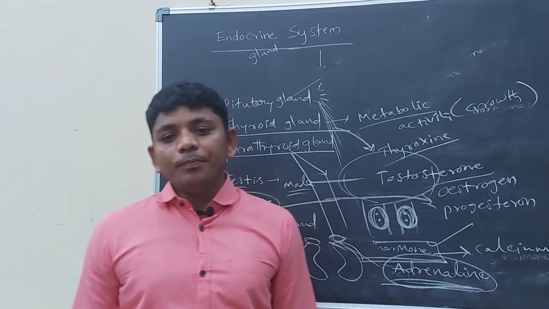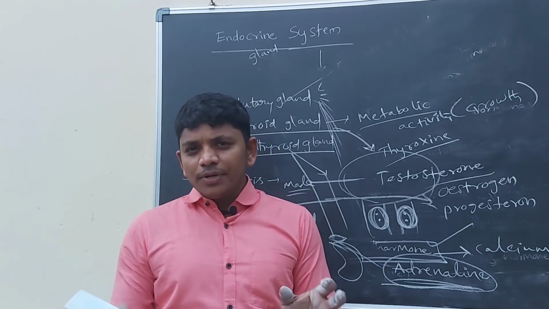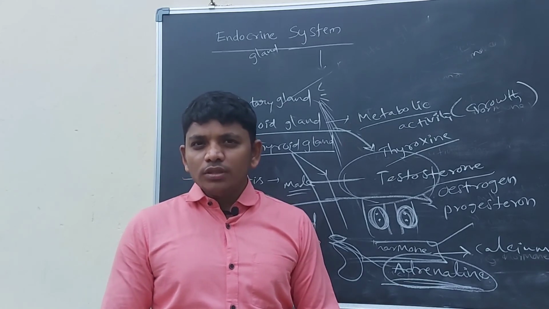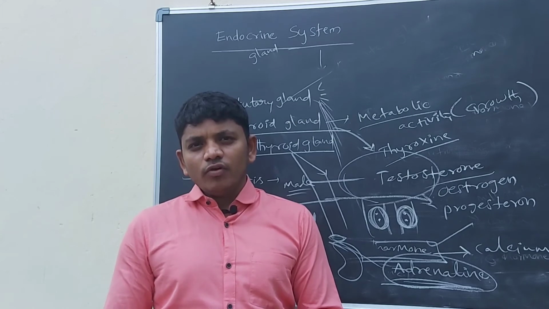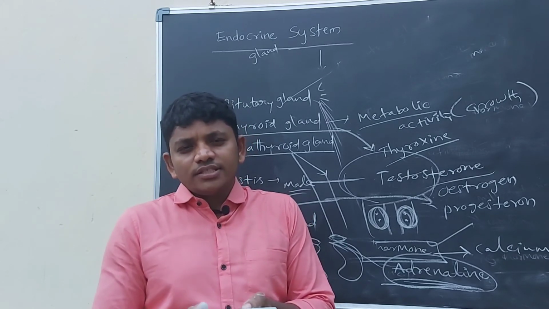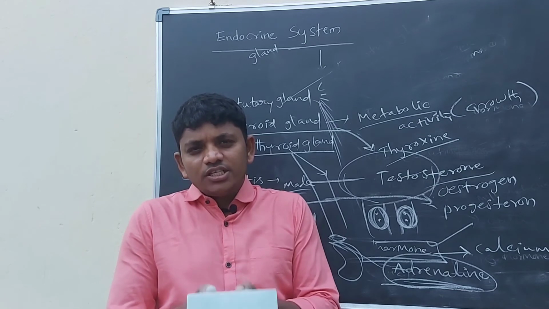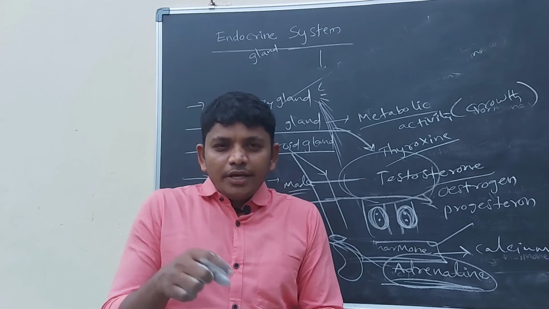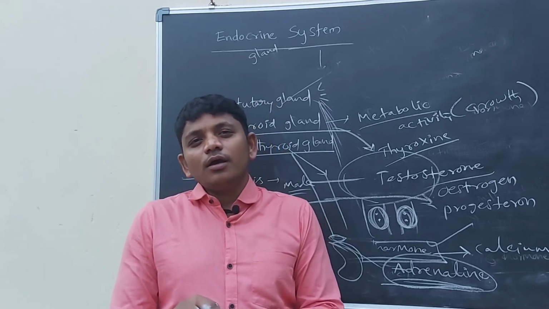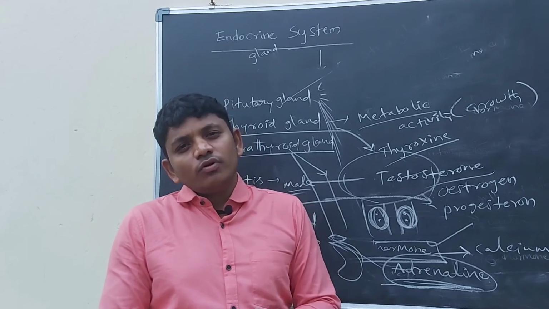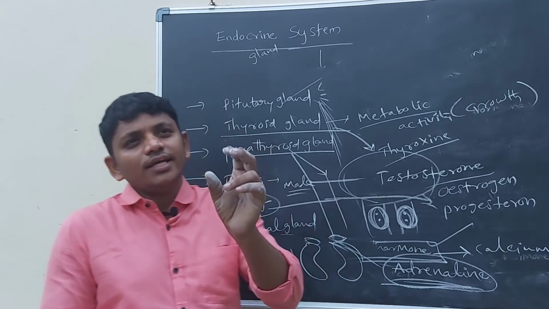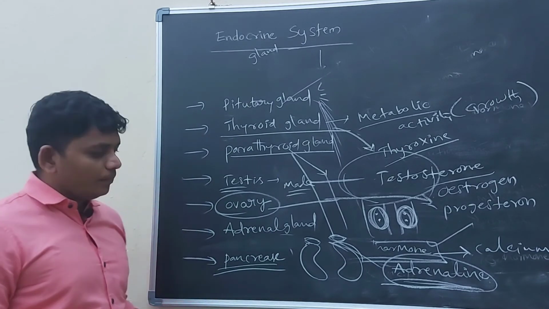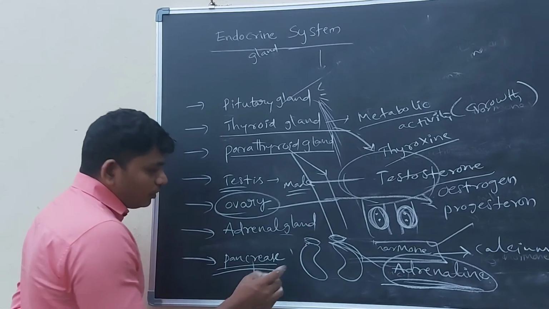It is called a mixed gland, which means sometimes it is releasing enzymes, sometimes it is releasing hormones. So both types of chemicals it is releasing. One side is releasing enzymes, another side is releasing hormones. That is why this is called a mixed gland. What is a mixed gland in the body? Pancreas. So generally the pancreas releases two types of hormones.